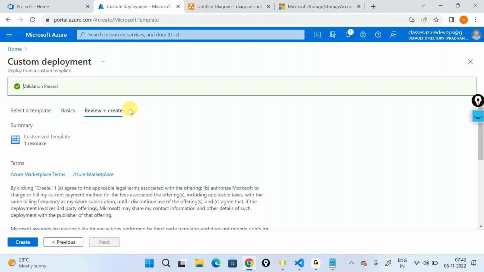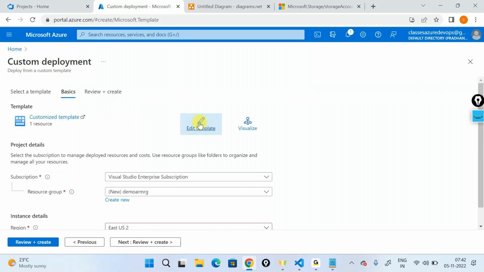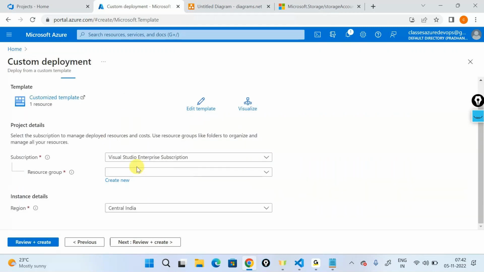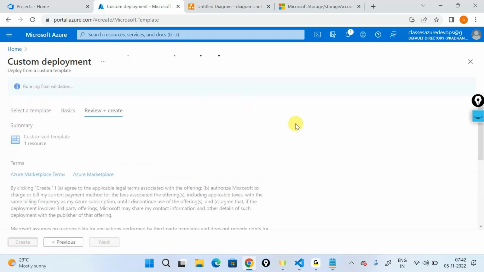For example, if I do not pass a proper name, let's say I pass something like dev, which is a name which is very generic in nature. And if I go ahead and say create new one, set demo, by now the resource group should have been created. So as a part of validation, it will create the resource group. The resource group is created. Let's hit review and create this out. And now it's running a validation telling that, okay, fine, can I create a particular resource group with that particular name called dev? And automatically it will fail your validations out here. You cannot even hit the create button.